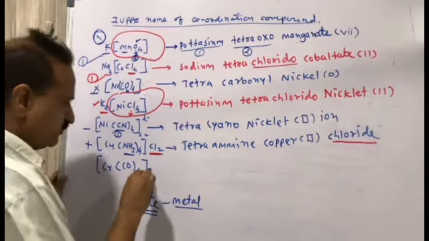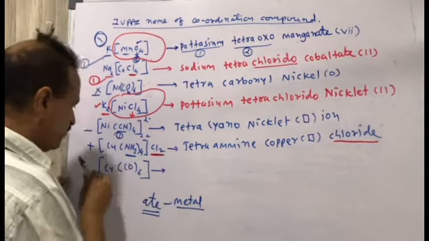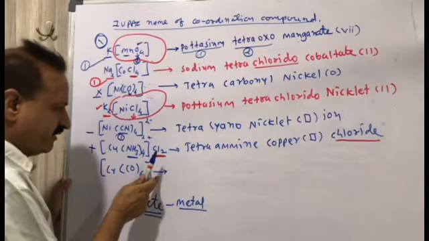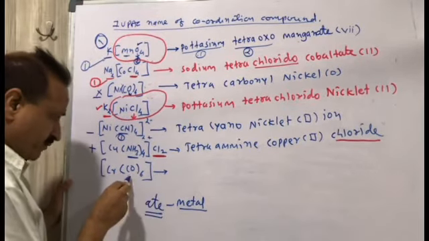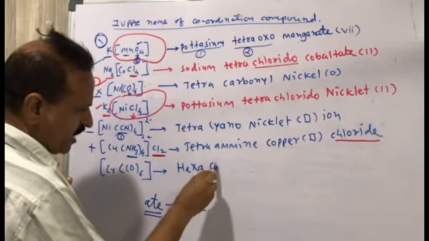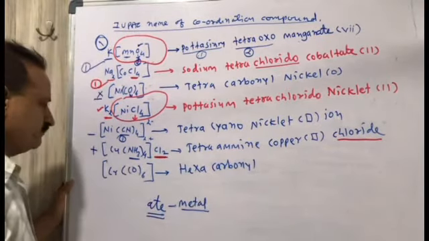Then the last one, hexacarbonyl, because here there is no metal ion, here there is no negative ion, so we directly start from the ligand. Hexacarbonyl.